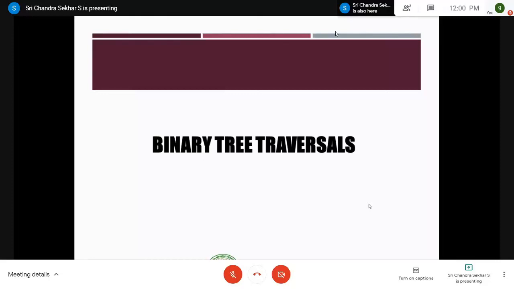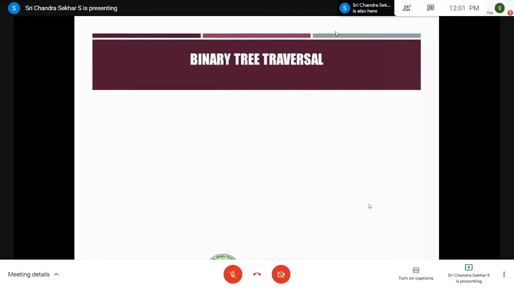Whatever processing you do is the secondary part, but you should not miss a single node from the binary tree. That is the concept of traversing, right? So we have binary tree traversals. Most of the questions you will get are from these binary tree traversals. Traversing is nothing but visiting each and every node of the binary tree without missing a single node.